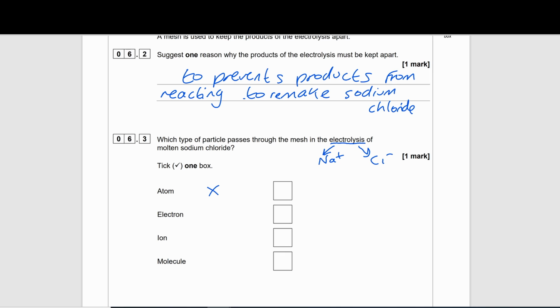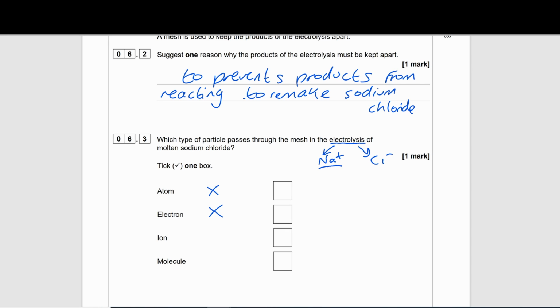Electrons, those are of course involved in electrolysis, because something is gaining electrons and something is losing electrons, but those won't be passing through the mesh. Those are going to be at the electrodes. Ions. So, as I just said, we've got sodium ion and chloride ion.